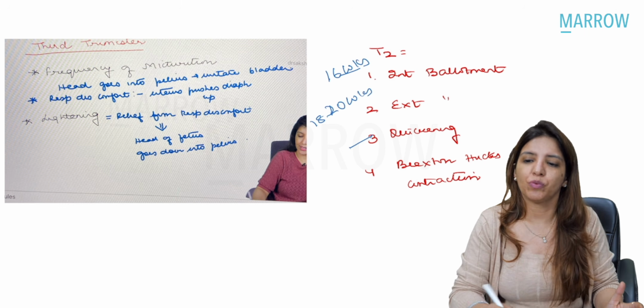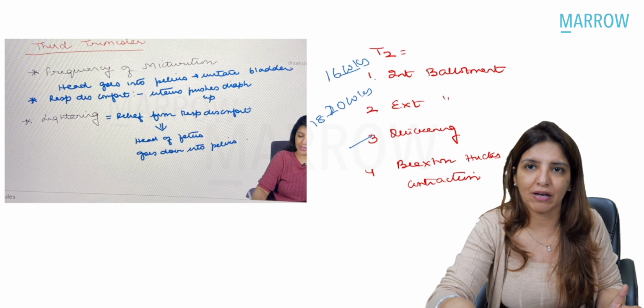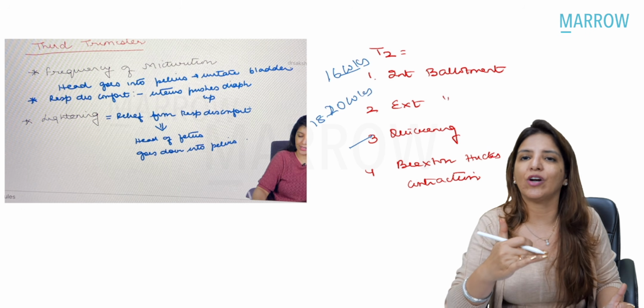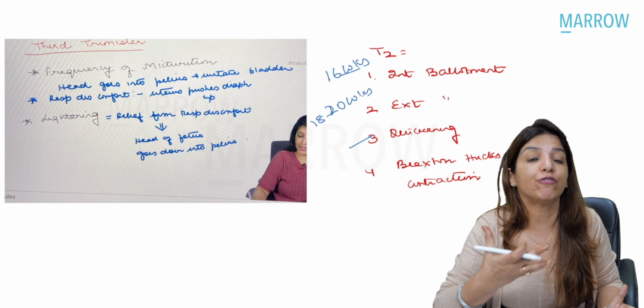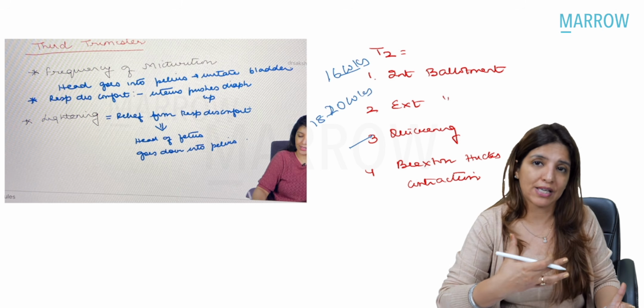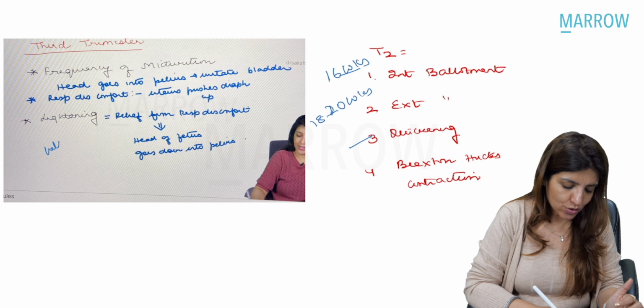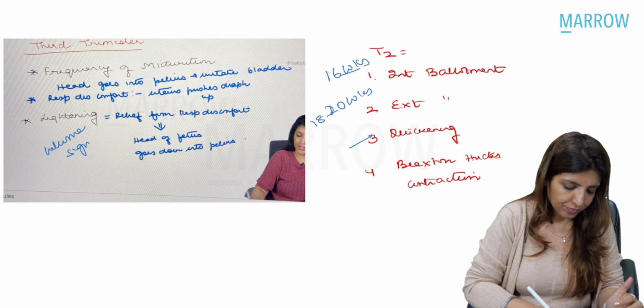Now, after 36 weeks, the head of the fetus goes down into the pelvis. So after 36 weeks, the fundal height decreases. And because fundal height decreases, the mother is relieved from the respiratory discomfort which she was having. And that is what is called lightening, which is also called the welcome sign.